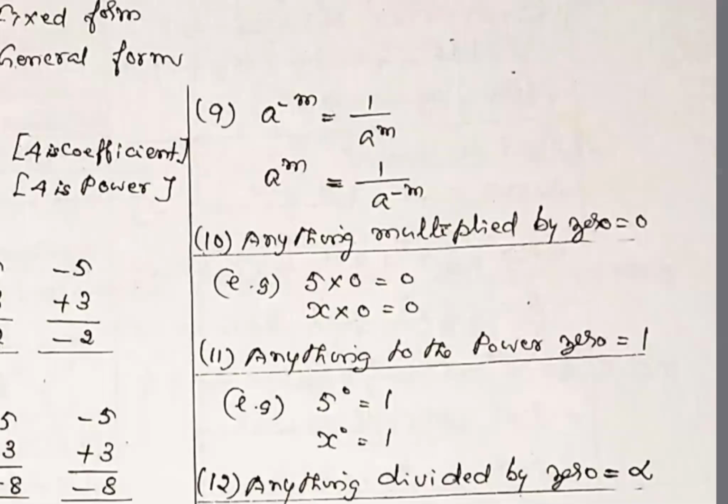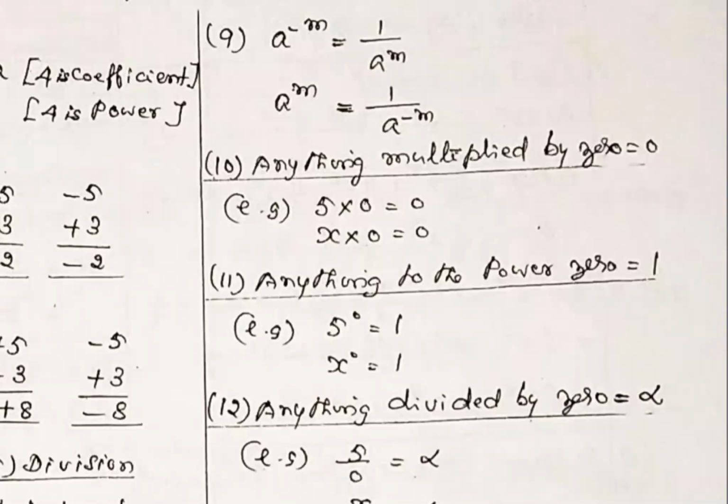Then go to note 10. Anything multiplied by 0 is equal to 0, whether a number or a letter. 5 into 0 is 0, x into 0 is 0, 1500 into 0 is 0. Anything multiplied by 0 is equal to 0. Then anything to the power 0 is equal to 1. 5 power 0 or x power 0, anything to the power 0 is equal to 1.